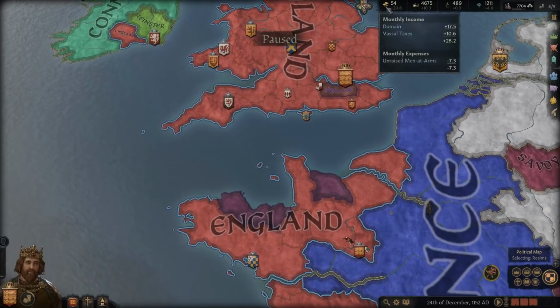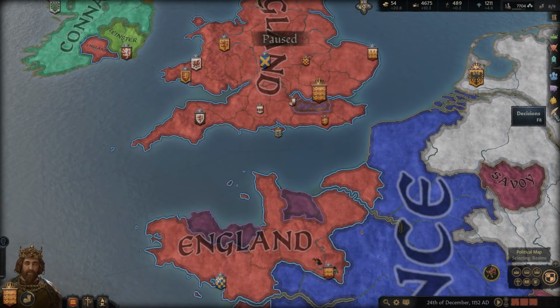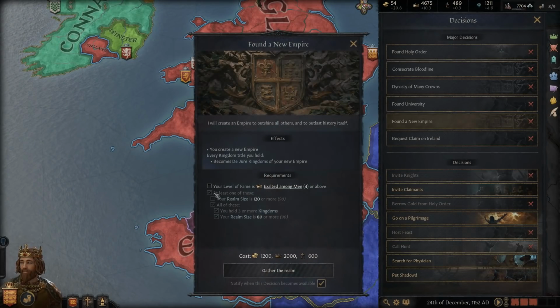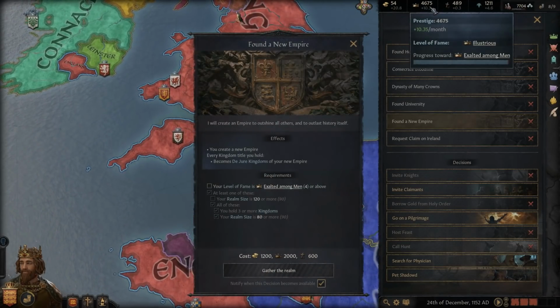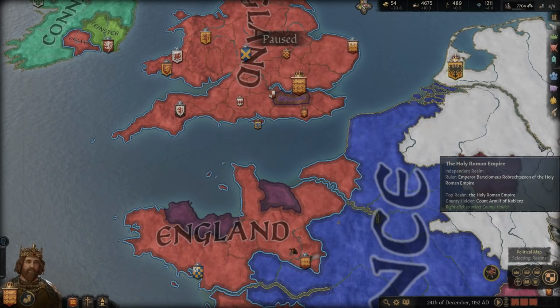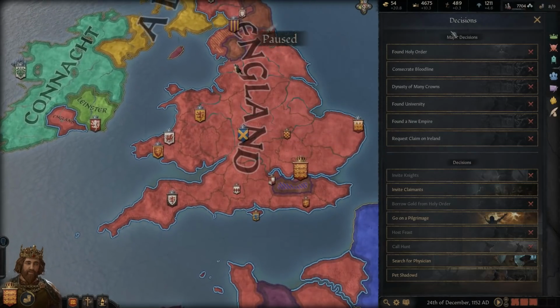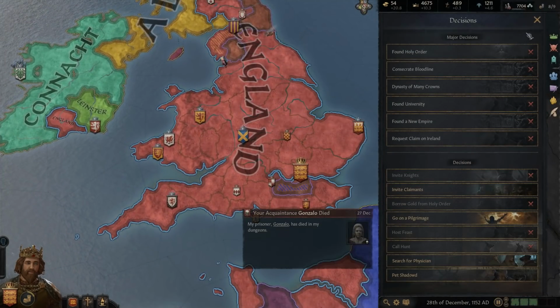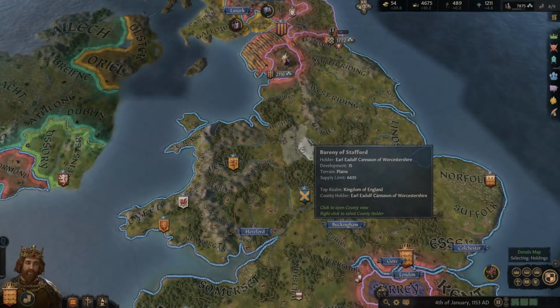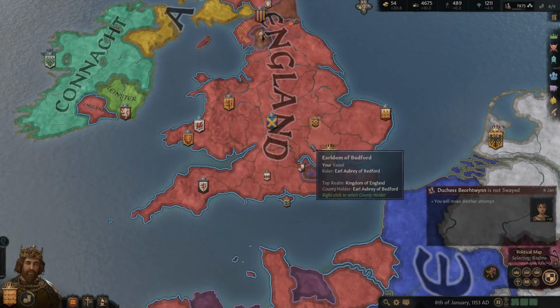And now we're just trying to get enough money to do the empire here. I want to say that's all we had to do. We need the piety still, that's right. And we need the fame up. Okay, so the fame and the piety, and then other than that, we're good to go. So we already determined that we were going to do the piety through the pilgrimage. I think it makes sense for Adam. And one of the prisoners in our dungeon died, unfortunately. So yeah, I think it makes sense.